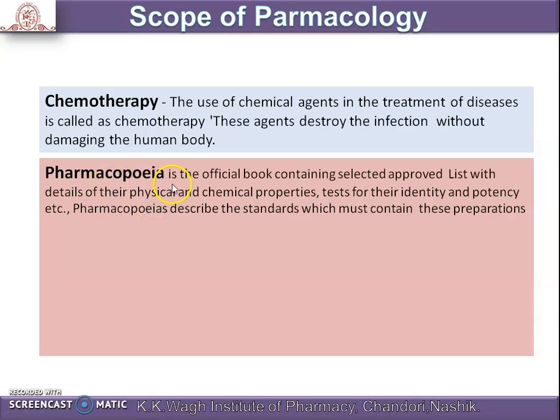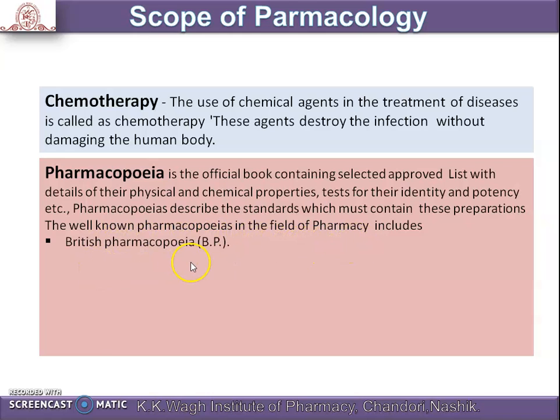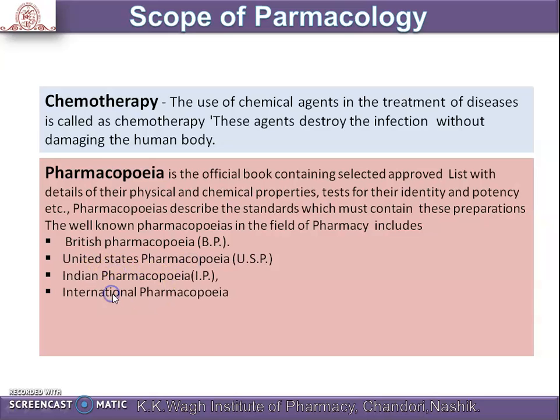Then pharmacopoeia. Pharmacopoeia is the official book containing a selected list of drugs with details of their physical and chemical properties, tests of their identity, potency, etc. Pharmacopoeias describe the standards which must be met by these preparations. The well-known pharmacopoeias in the field of pharmacy include the British Pharmacopoeia, United States Pharmacopoeia, Indian Pharmacopoeia, and International Pharmacopoeia.